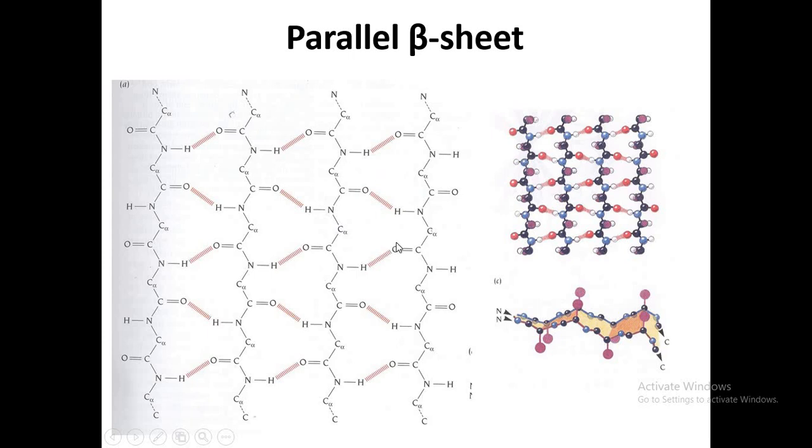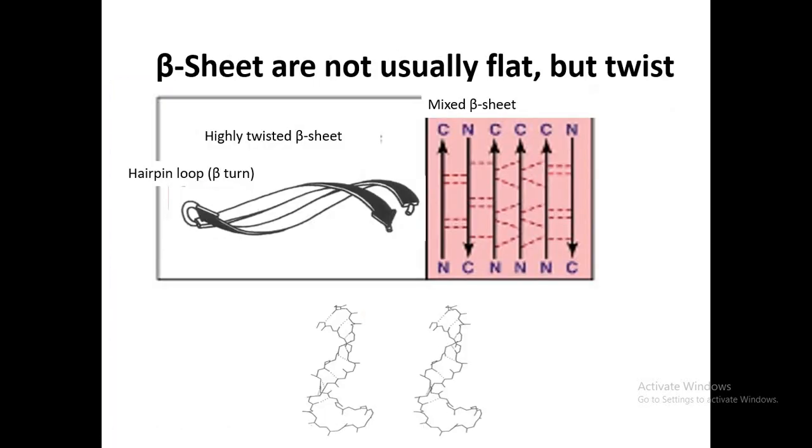And why is this sheet the parallel beta sheet? Because we can see here that the direction of the beta strands, both strands of the beta sheet, have the same direction. Here this strand has N to C direction, and the other strand also has N to C direction. So all strands present in this sheet have the same direction, N to C. So these are the parallel and antiparallel beta sheets.